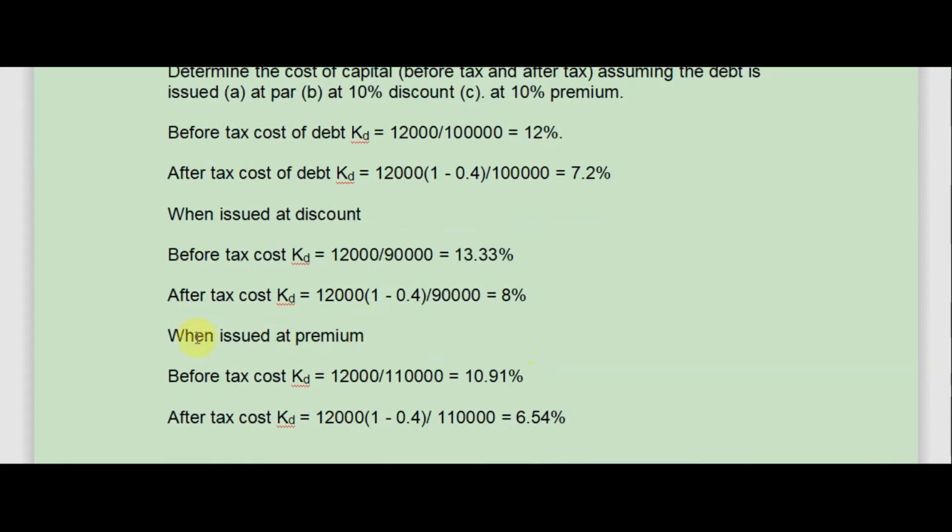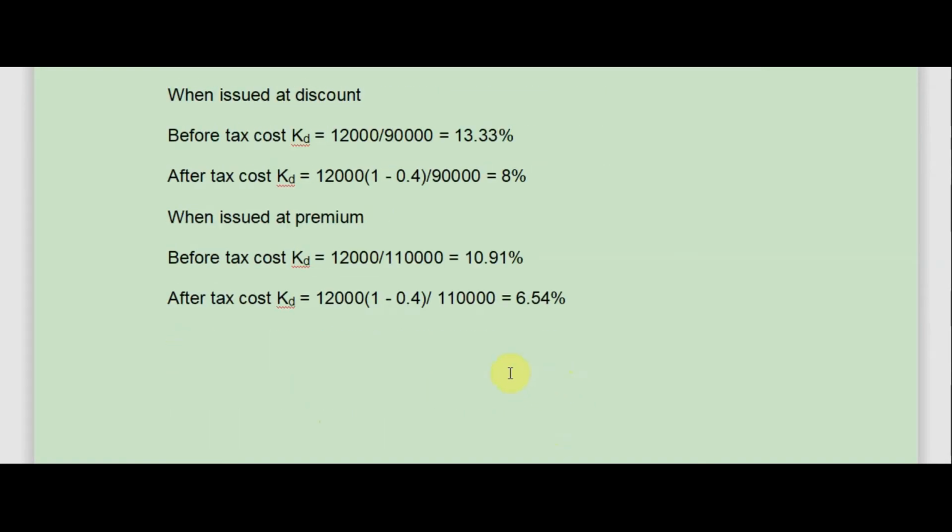When it is issued at a premium, before tax cost of debt KD equals 12,000 divided by 1,10,000 equals 10.91%. When it is issued at a premium, then after tax cost of debt equals 12,000 multiplied by (1 minus 0.4) total divided by 1,10,000. It is 6.54%. So this is how we calculate cost of debt. Now,